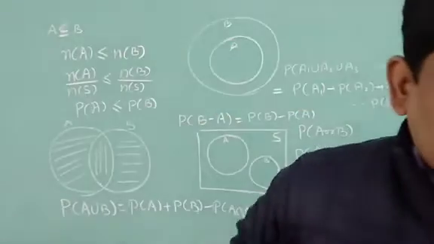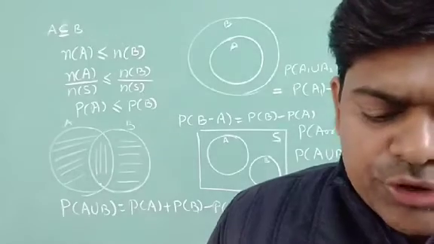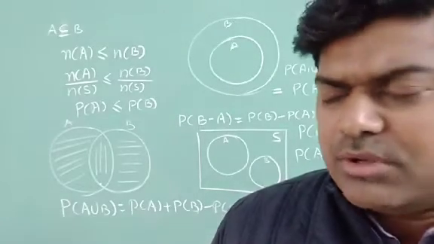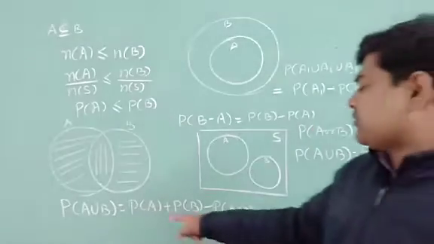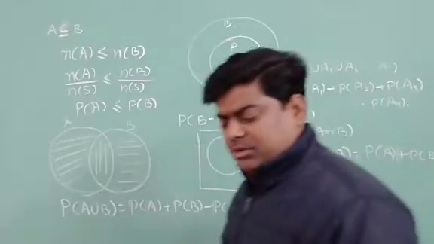Okay, now as I told you, probability of A union B in this form: probability of A plus probability of B minus probability of A intersection B.